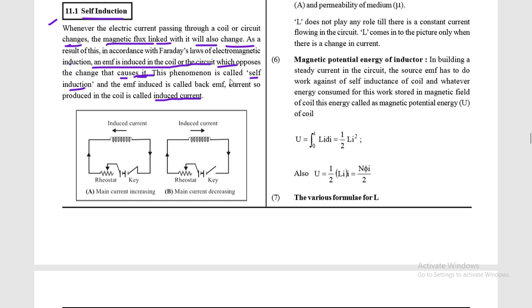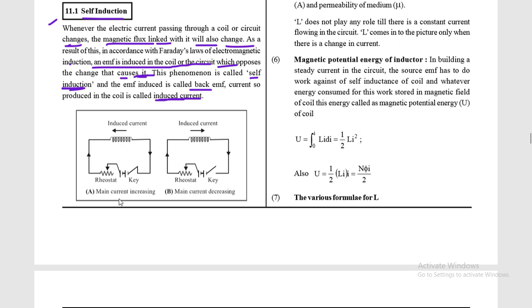So this phenomenon is called self-induction, because this opposition is due to the same coil, or you can say this induced EMF is present in the same coil. This is known as self-induction, and the EMF induced in this case is known as back EMF, and the current produced is known as induced current.